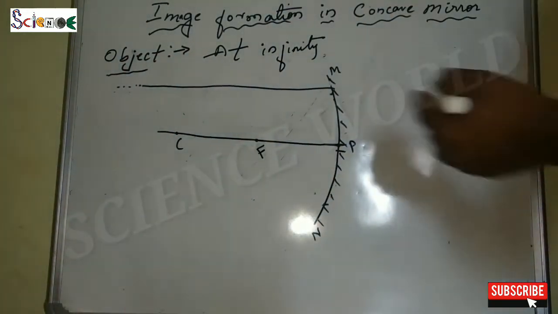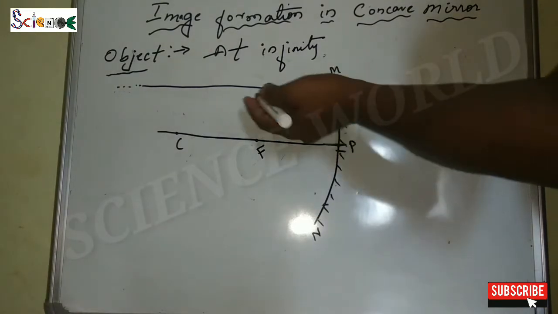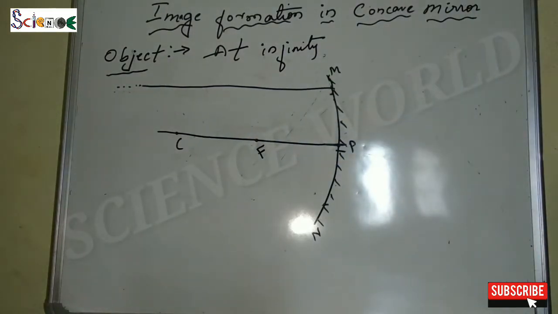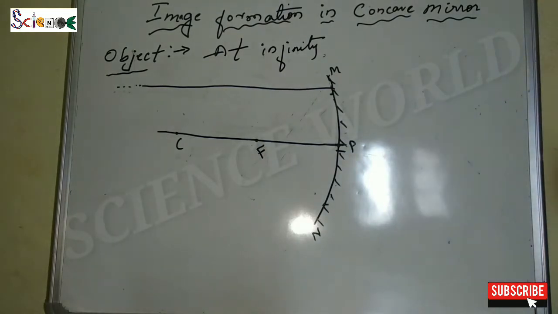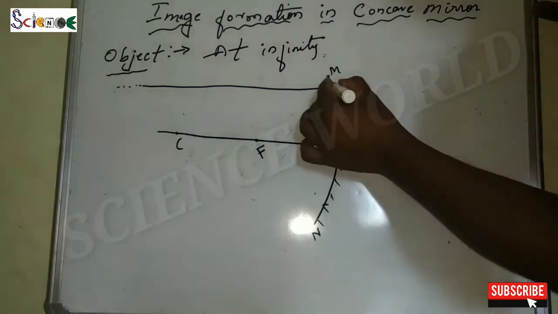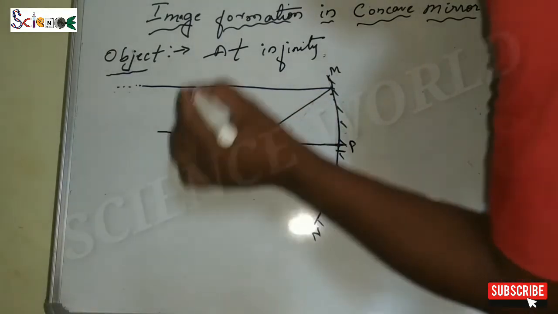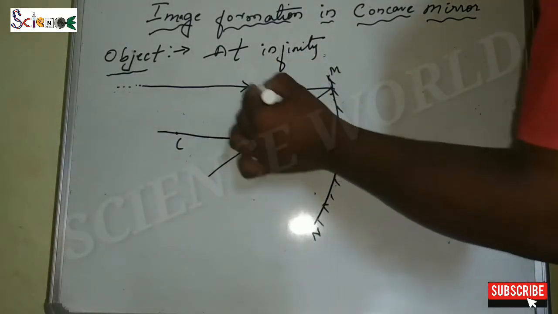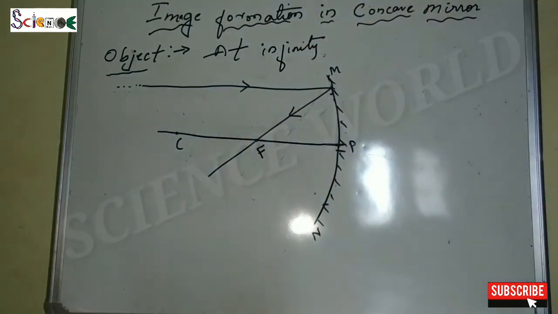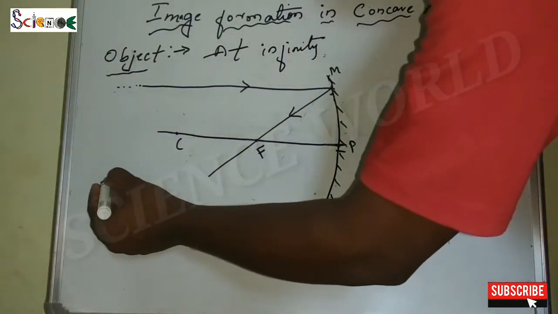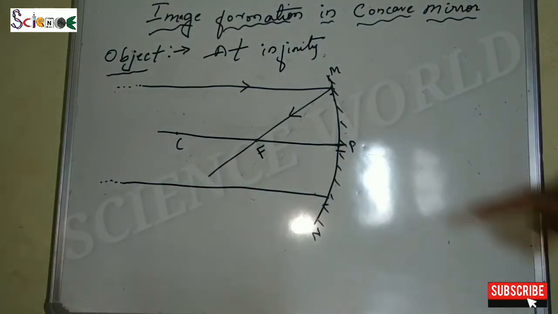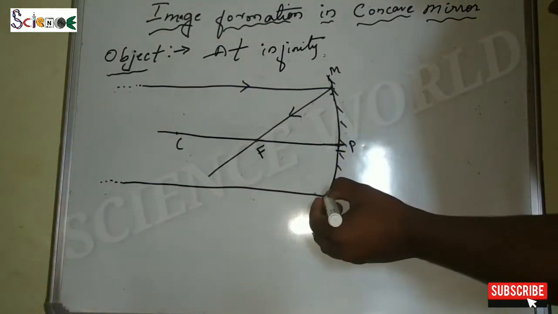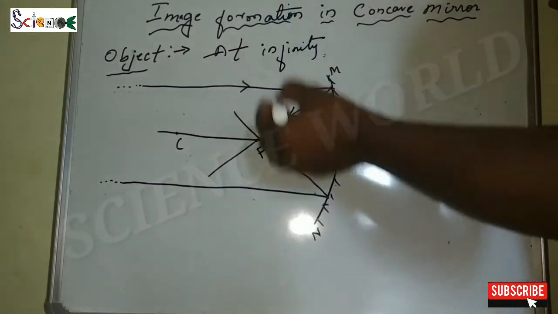the infinity, and we can see that this ray is incident on the reflecting surface, and this is parallel to the principal axis. We know any ray which is parallel to the principal axis will converge and pass through the focus. This is the incident, this is the reflected. There will be many more rays, so one of the rays, we will take another one. This is the ray which is also parallel to the principal axis, and will converge and pass through the focus.